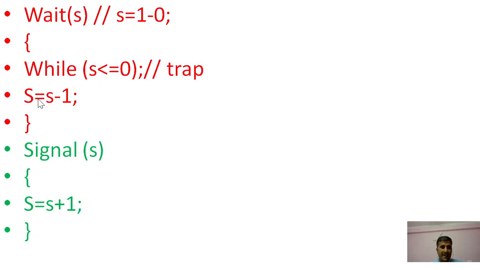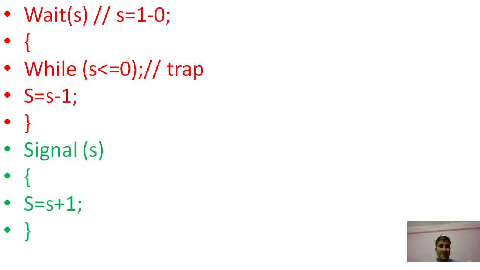So it moves over here, and here you see that s is equal to s minus 1. Now the value of s is 1 minus 1, which is 0. It moves again into the loop and checks s; here the value of s is 0, and it is less than or equal to 0. So yes, the condition is true. Then the process can be trapped again and again. If it requires 5 seconds or more, it stays trapped over here, and after that it can be executed completely.